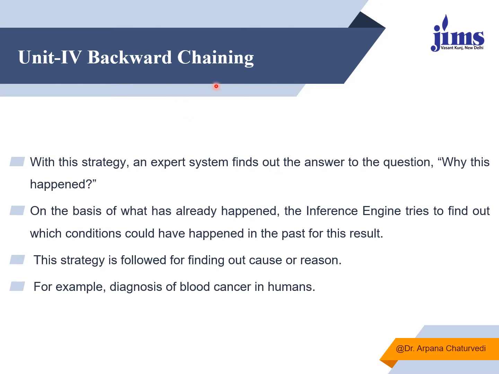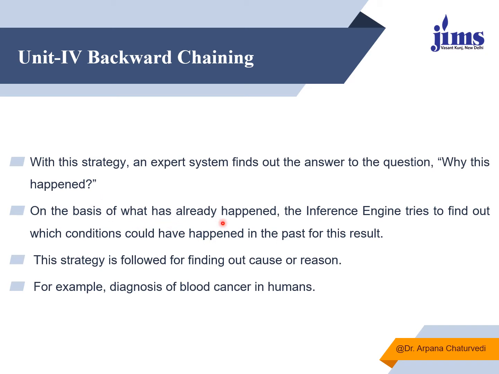Whereas when we talk about backward chaining, with this strategy an expert system finds the answer to the question of why this has happened. You reach the conclusion, and now you are finding the outcome and what issues led to this particular output, or why we have reached this particular destination, what are the reasons which have taken you to that stage.